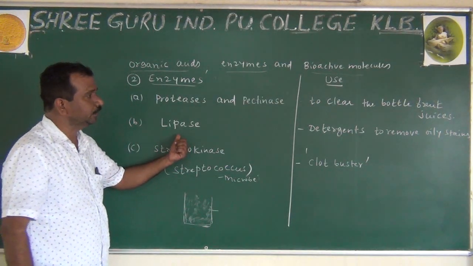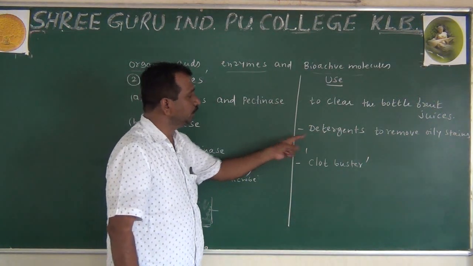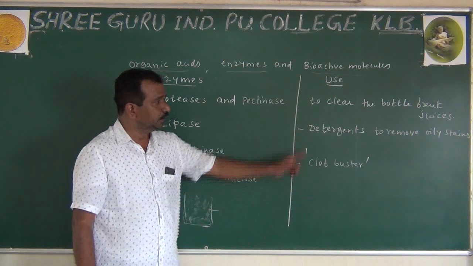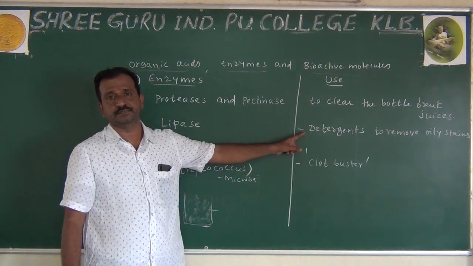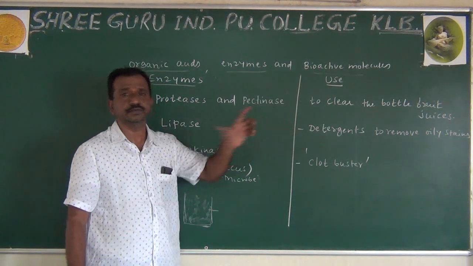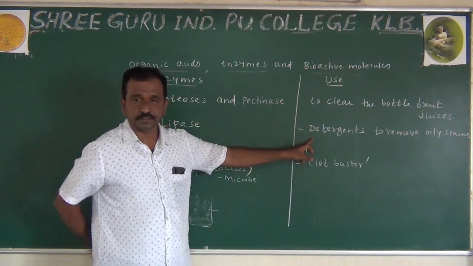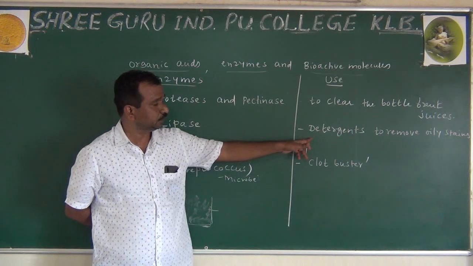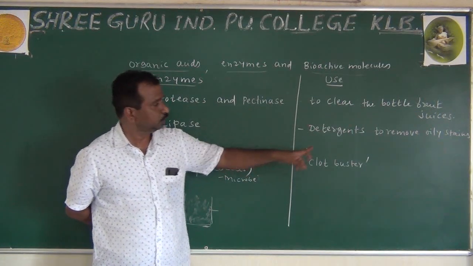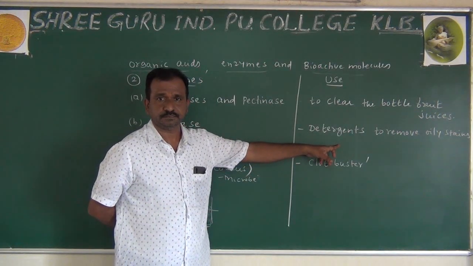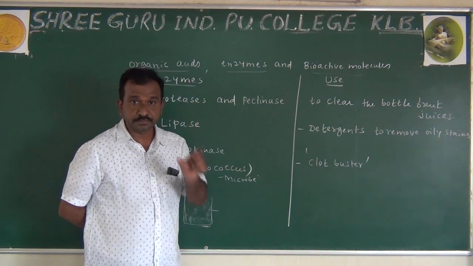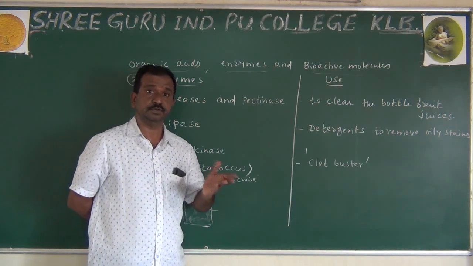Lipase is an enzyme. It is normally useful in detergents. Why is it used in detergents? To remove oily stains. Specifically it is used in laundry. It is going to be used in the laundry. When they give clothes for ironing or dry cleaning, they remove the oily stains.